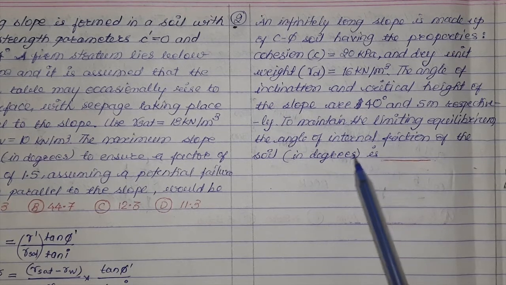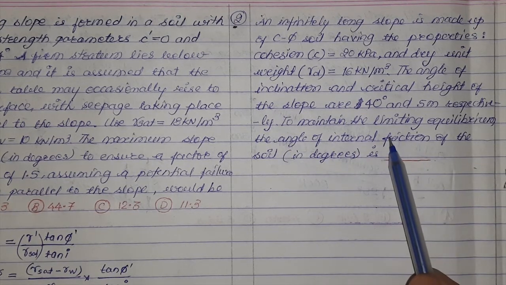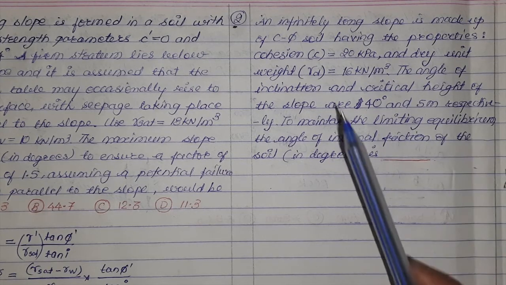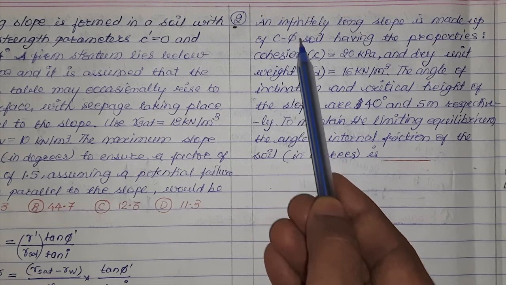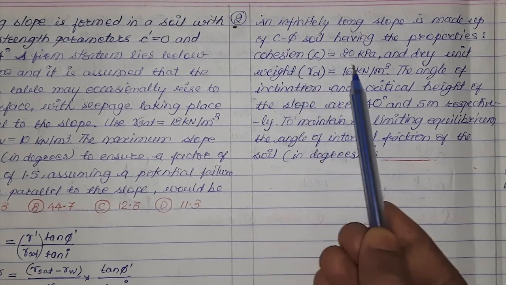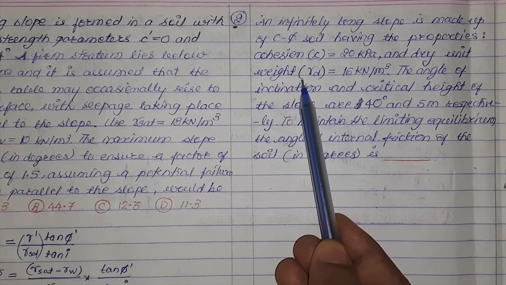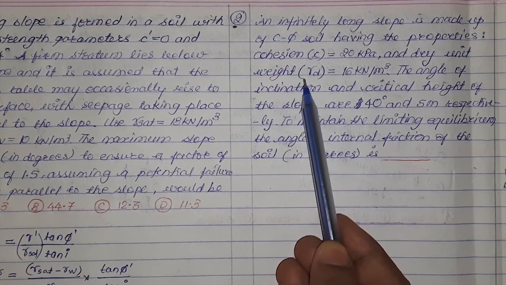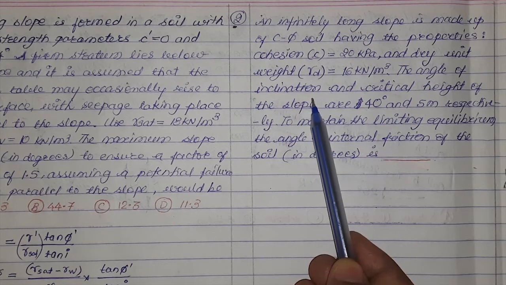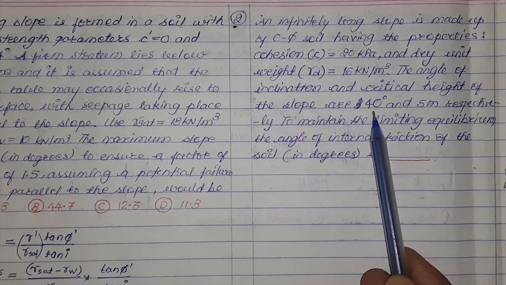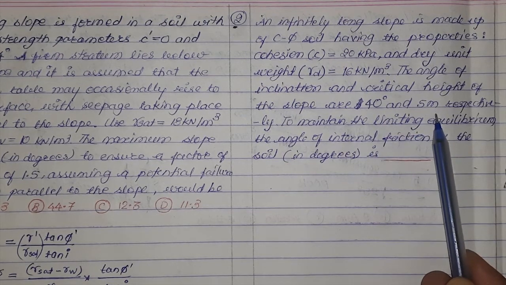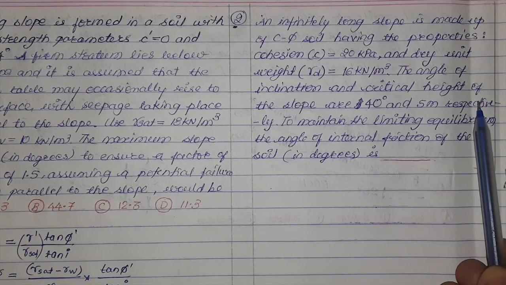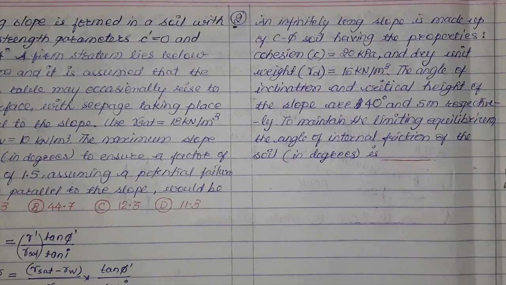So here we have to find out the angle of internal friction to maintain the limiting equilibrium of the slope. What is the information given? The slope is infinite, made up of cohesive frictional soil. Value of cohesion and value of unit weight in dry state is given. At the same time, inclination of the slope 40 degree, that is small i or beta, is mentioned, and critical height 5 meter is given. Here this critical height implies that the factor of safety for the stability of the slope should be taken as 1.